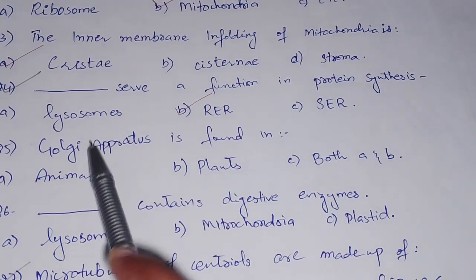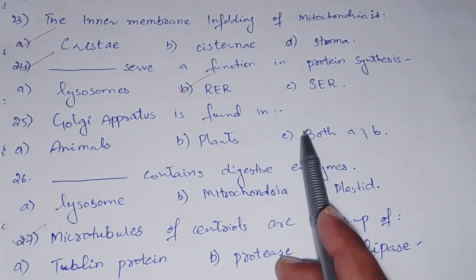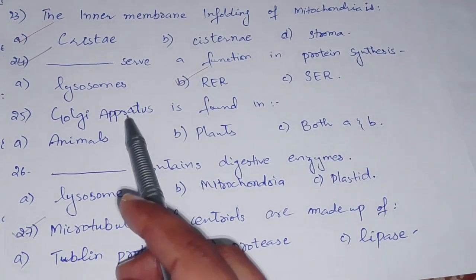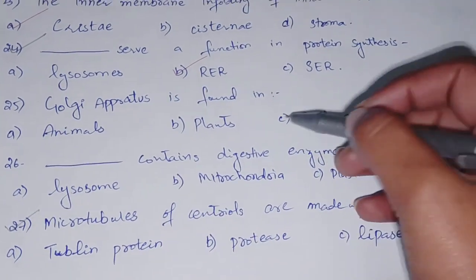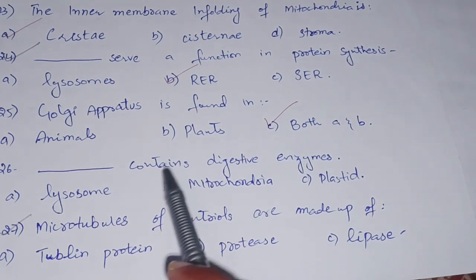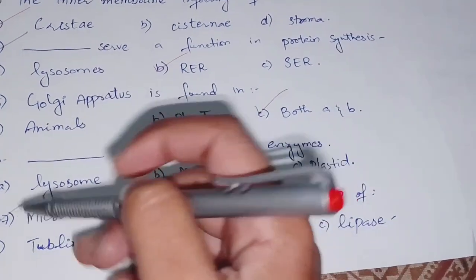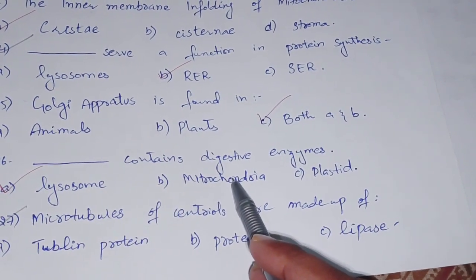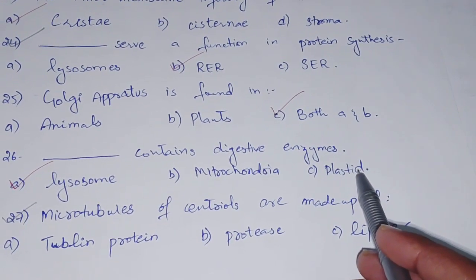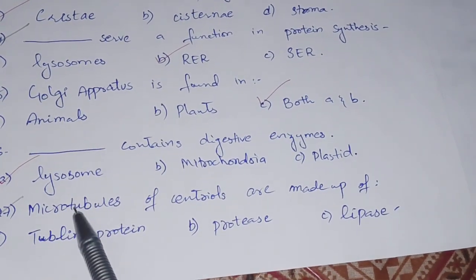MCQ number 25. Golgi apparatus is found in. So the Golgi apparatus is found in animal. Option B is plant and option C is both A and B. So the correct option for Golgi apparatus is both A and B because Golgi apparatus is found in both animals and plants. So option C is the correct option. Dash contain the digestive enzymes. I've already told you that lysosomes contain the digestive enzymes. So option A is the correct option, as B, mitochondria, is the powerhouse of the cell, and the plastid is also a kind of organelle that does not function as a digestive enzyme. So option number 1 is the correct option.